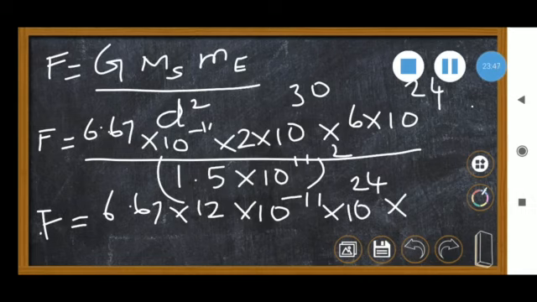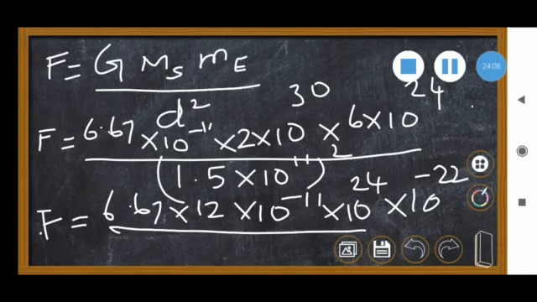The 10 to the power 11 squared is 10 to the power 22, and it goes to the denominator, so 10 to the power minus 22. Divided by 1.5 square, which is 2.25.